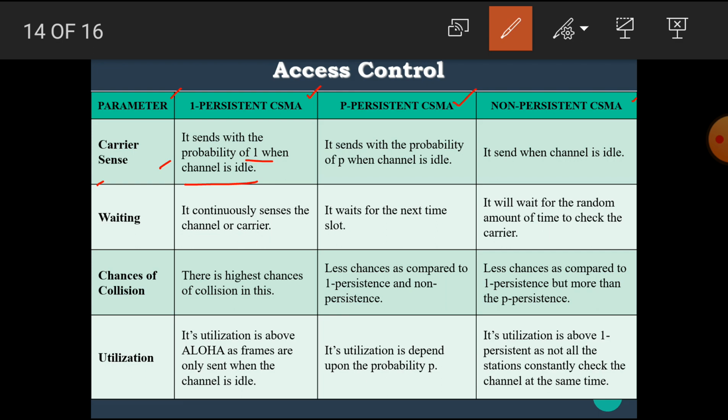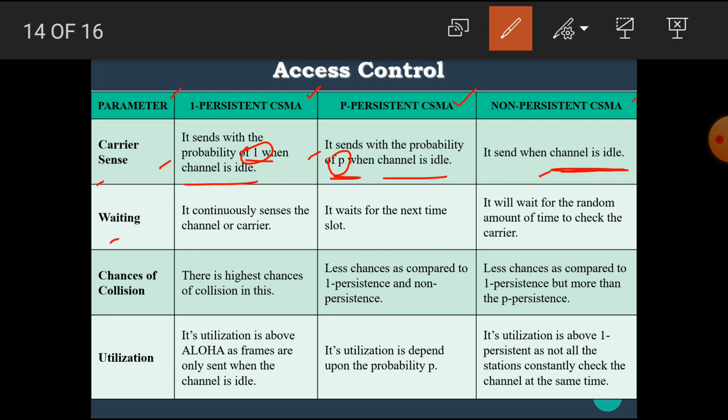In P persistent CSMA, it sends with the probability of P when the channel is idle, and in non persistent CSMA, it sends when the channel is idle. That means in one persistent CSMA the probability is 1, in P persistent the probability is P, and in non persistent there is no probability.